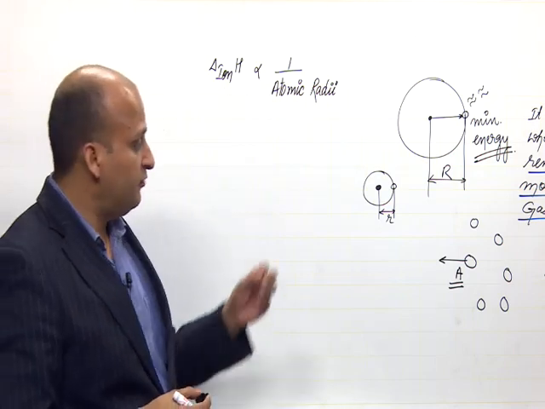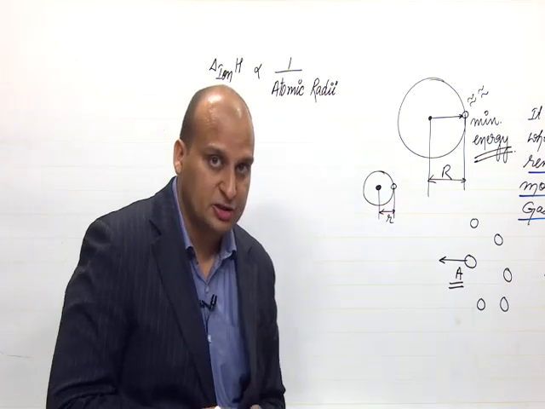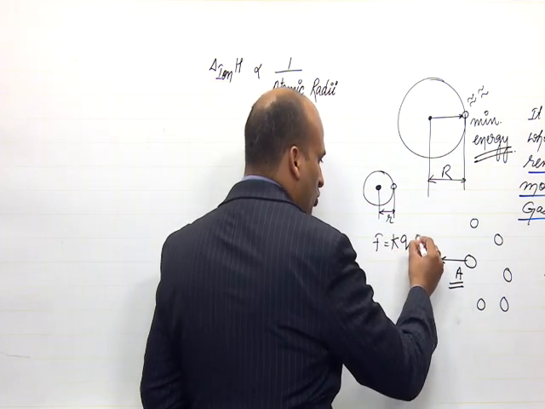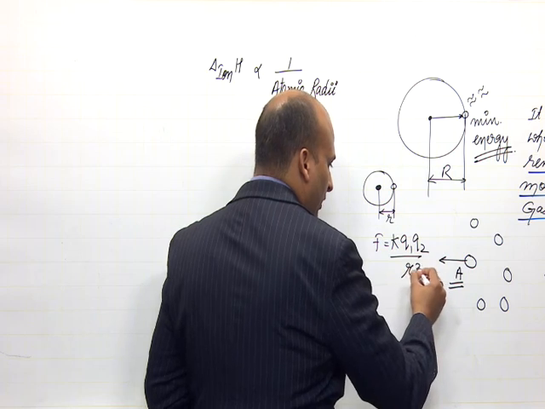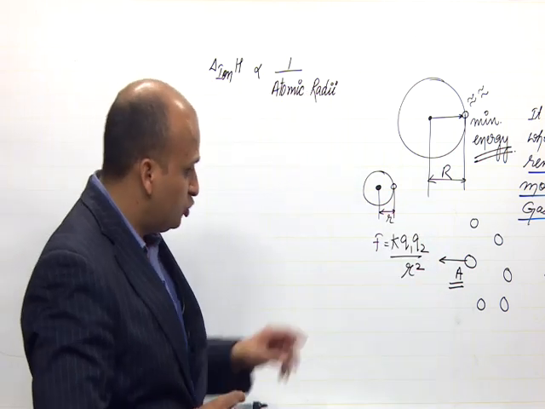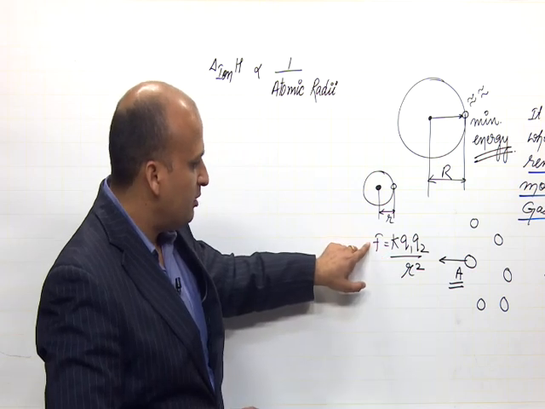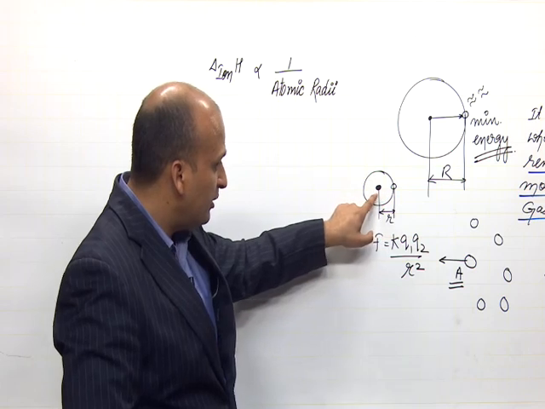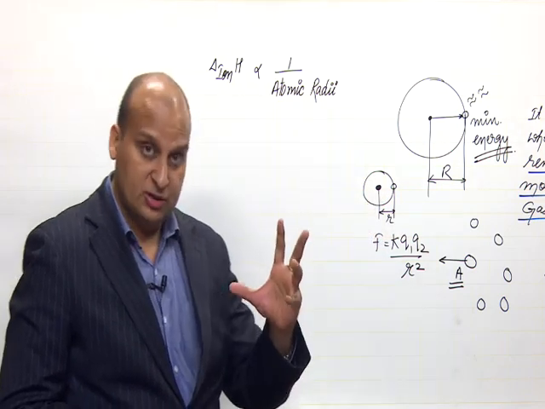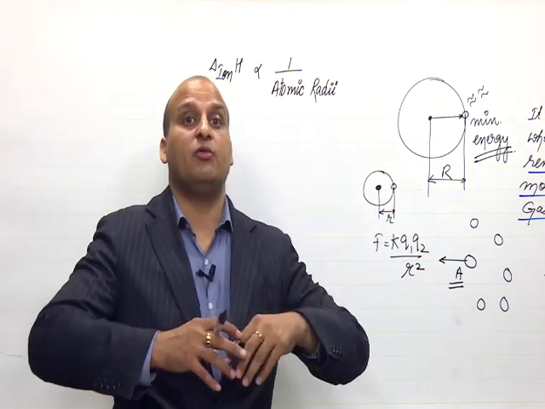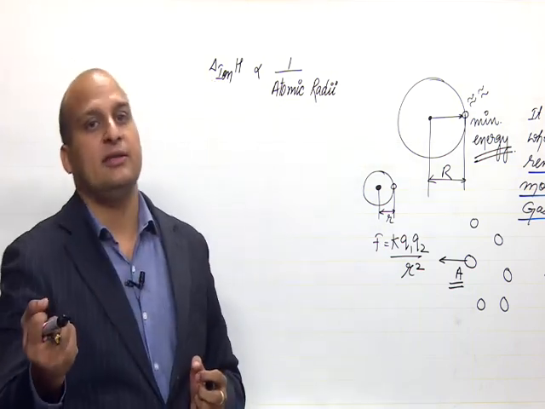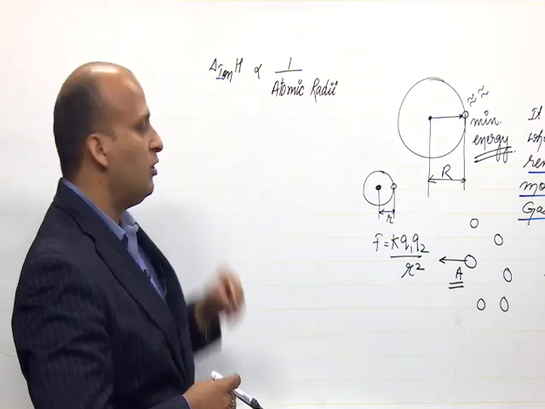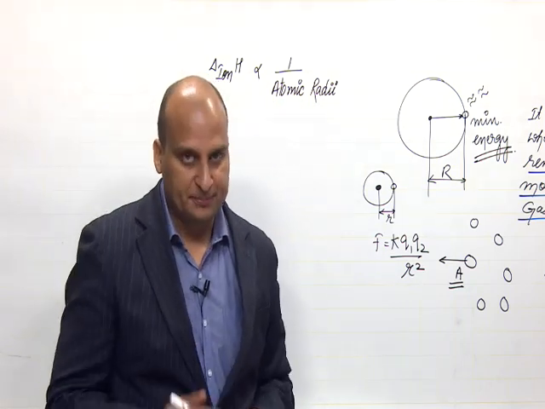If you apply the formula for electrostatic force of attraction, F is equal to K Q1 Q2 by R square, right. So, smaller the distance, more is the force of attraction. So, this electron is closer to the nucleus because the size is small. So, you will require more energy to remove this electron. So, that is why if lesser the atomic radii, more will be the ionization enthalpy.